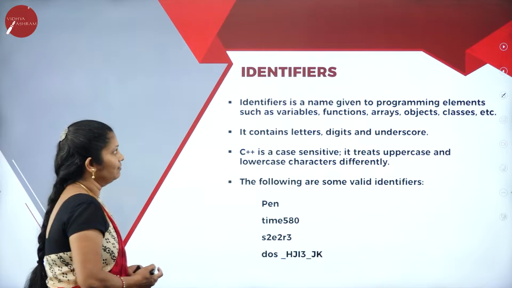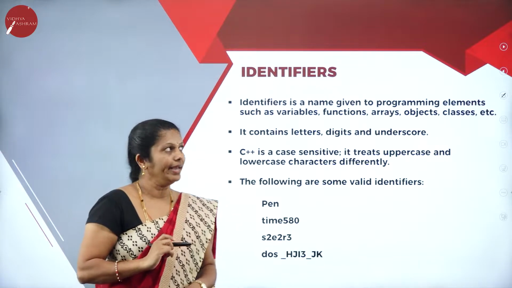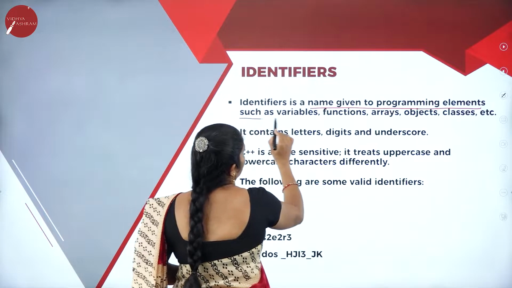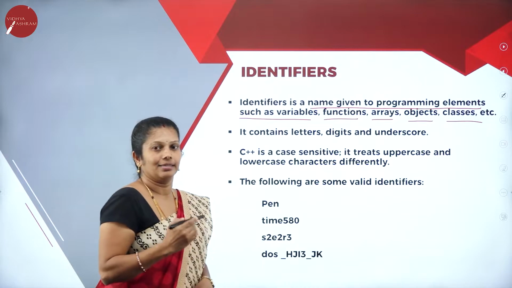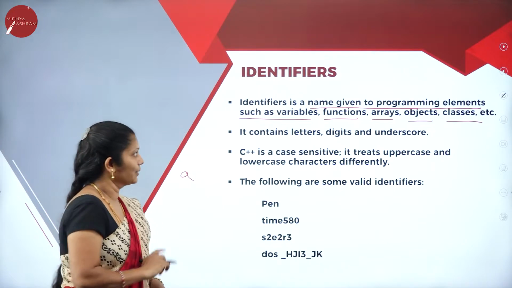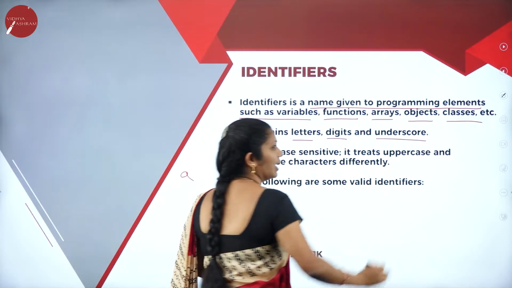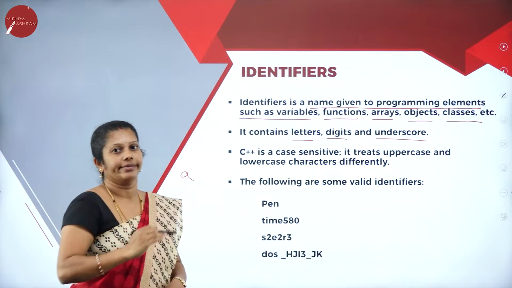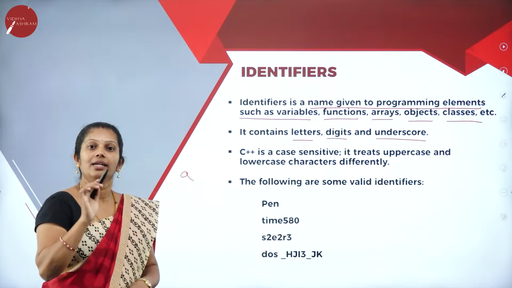Then when we come to identifiers, as I already told you, an identifier is the name given to a programming element such as a variable, function, array, object, as well as a class, etc. These are identifiers. For example, if I write A, that is an identifier. It contains letters, digits as well as underscore. If I want to declare any identifier, then some rules and regulations we have to follow. It consists of letters, digits and underscore only.